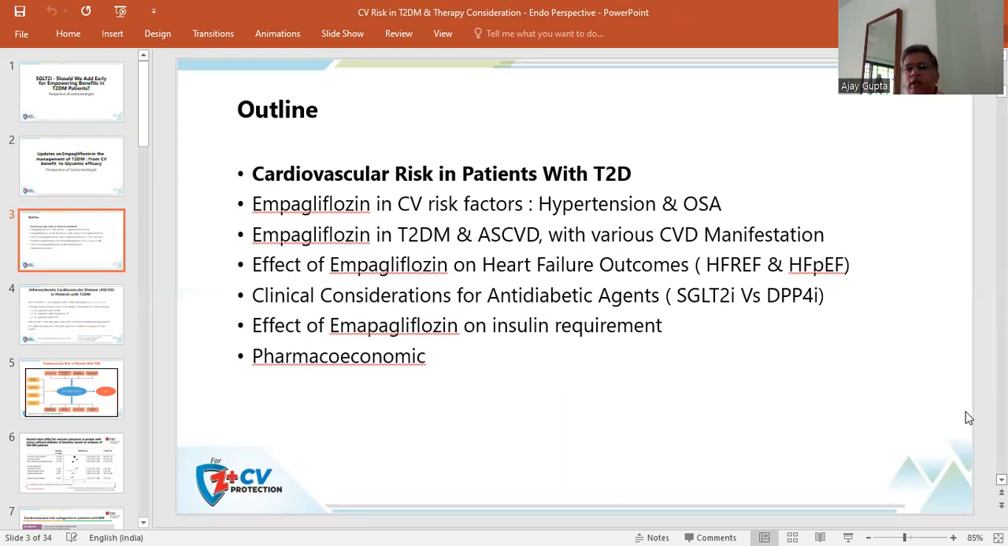We are aware that recently 2 studies have been published, so the effects of this particular study will be discussed in today's discussion. Clinical consideration of anti-diabetic agents, that is SGLT2 inhibitor and DPP4 inhibitor, effect of empagliflozin on insulin requirement and pharmacoeconomics will be discussed.